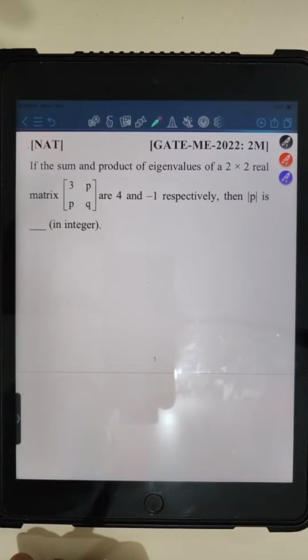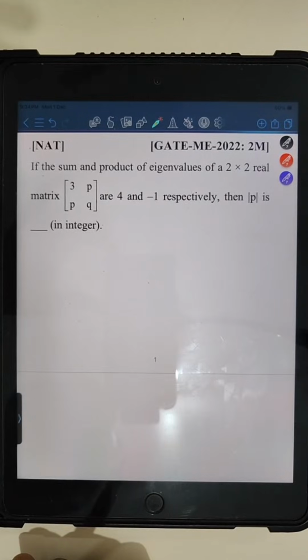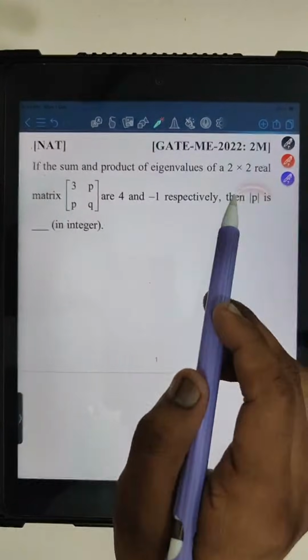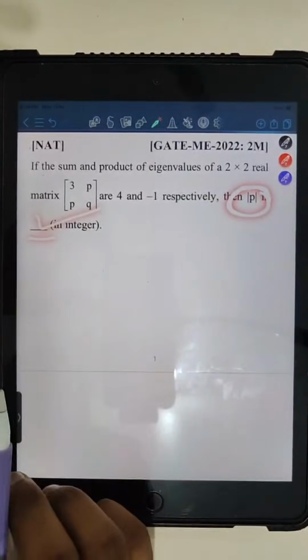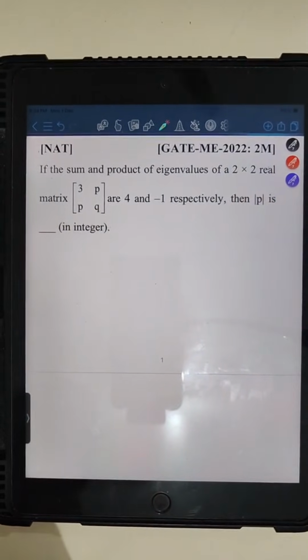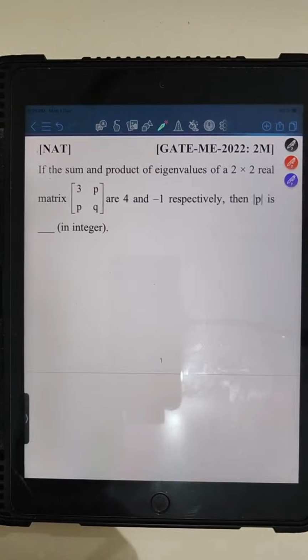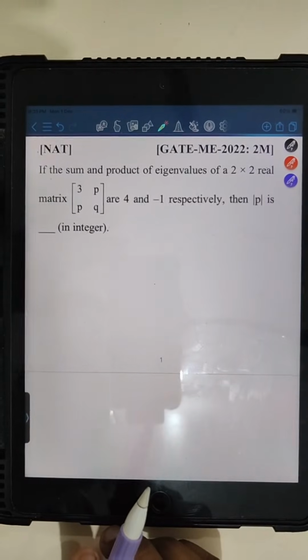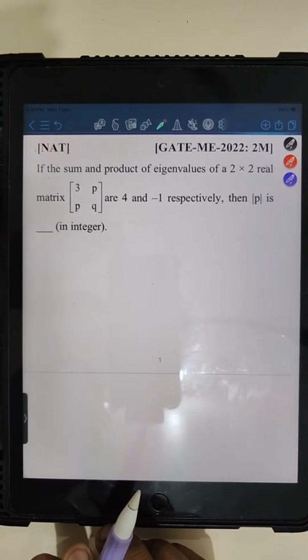Tilak Raj is telling it equal to 4 and diagonal equal to -1. Tilak, you have to give the answer of this mod of P. Tell me what value of mod of P you are getting. Anand is telling the answer is 1. No, the answer is not 1. The answer is not 1. You solve first